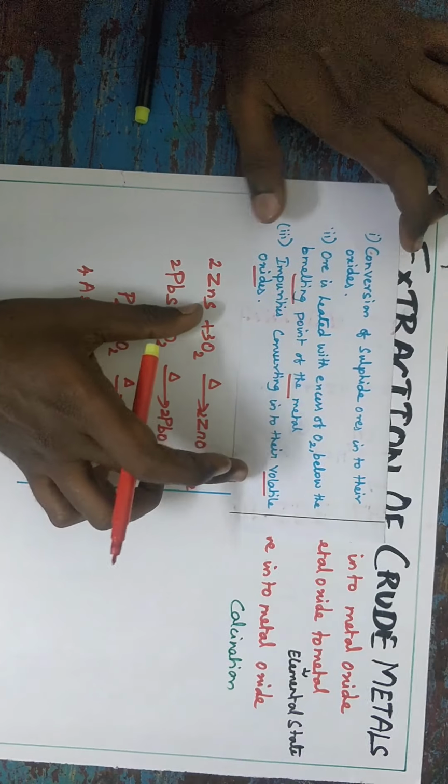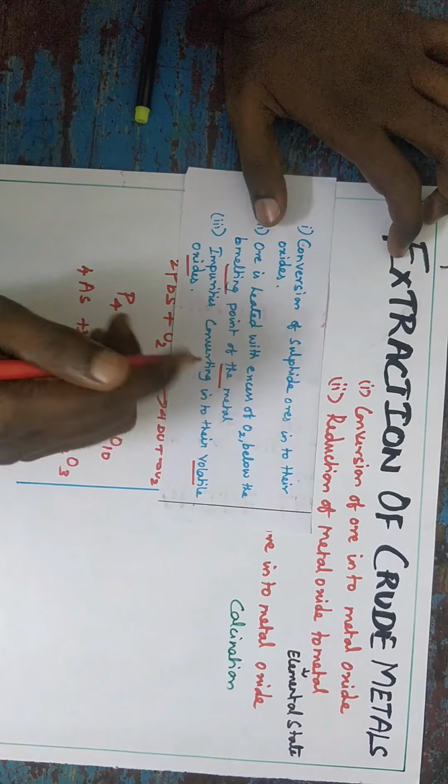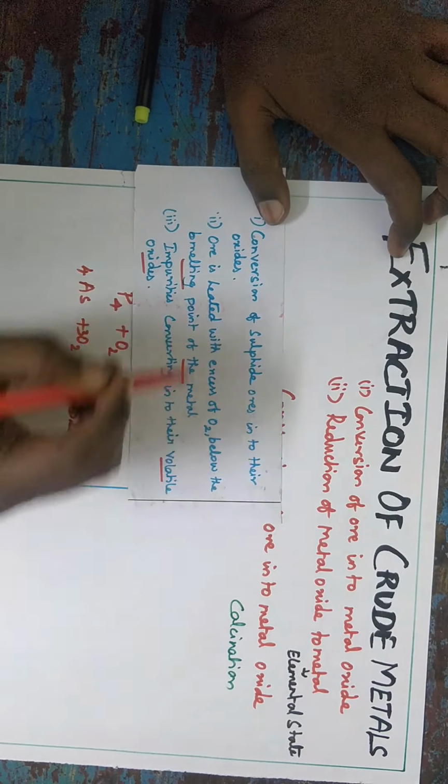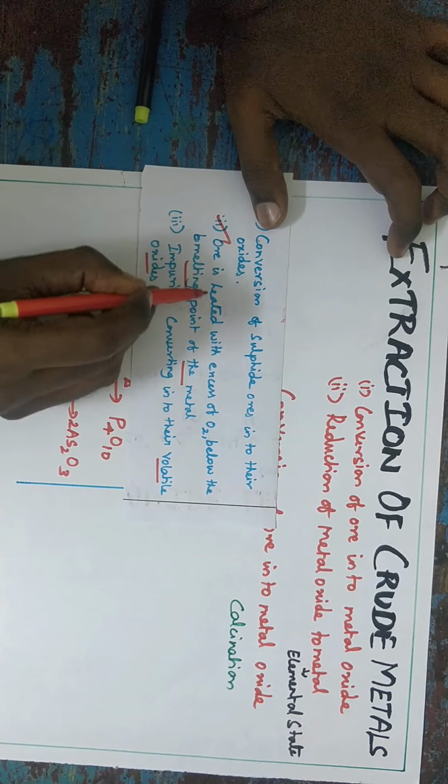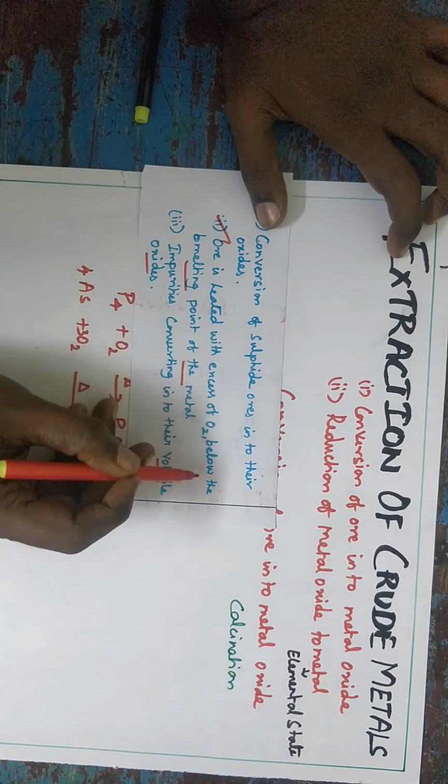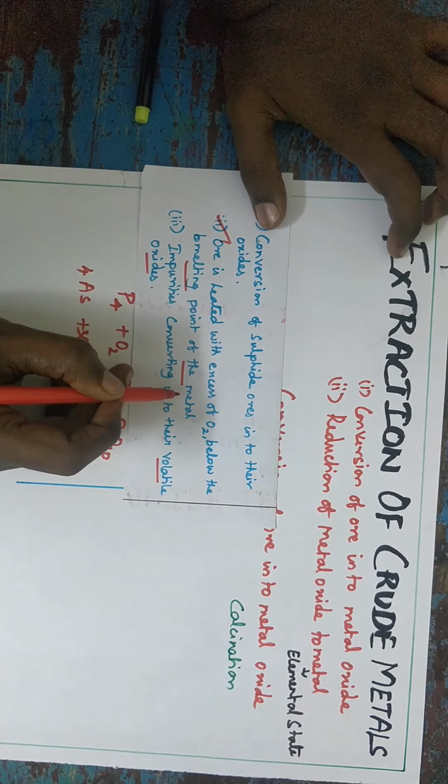They will ask roasting in a 2 mark or 3 mark question: What is roasting? Give one example. Roasting definition: concentrated ore is heated with excess of oxygen below the melting point of the metal.